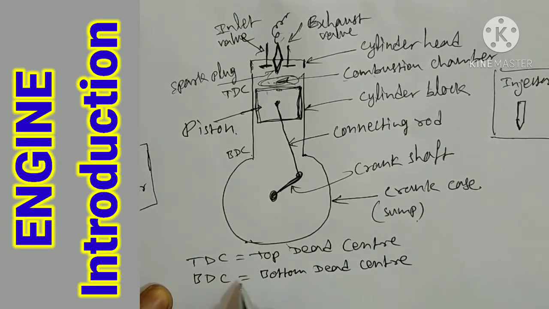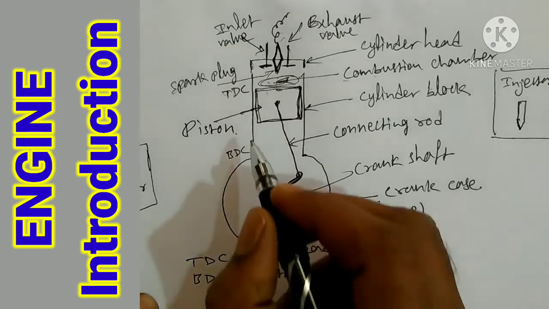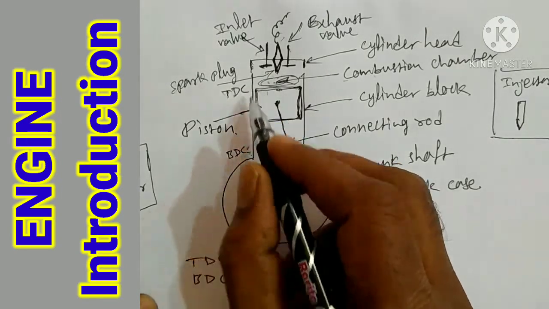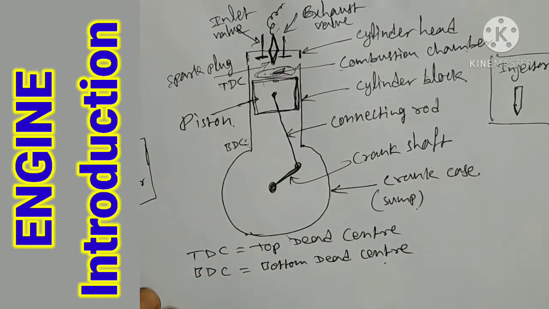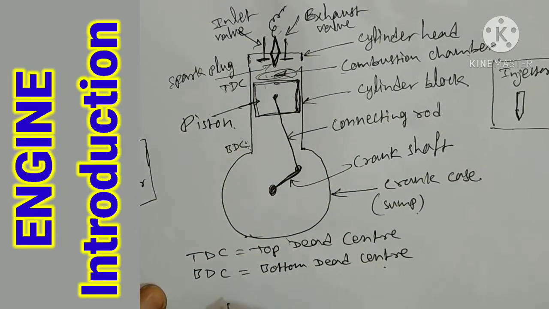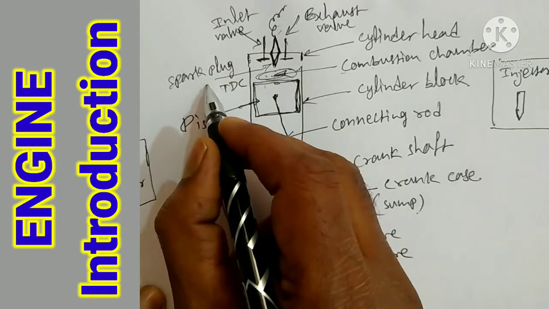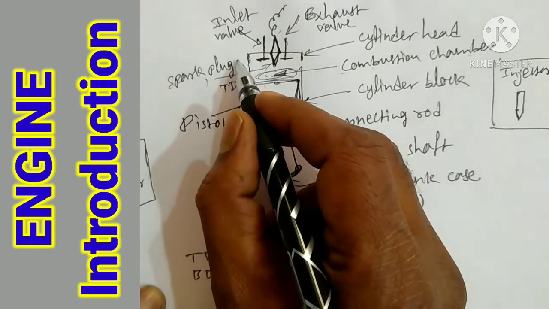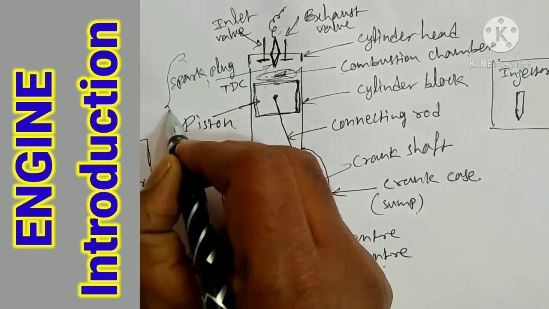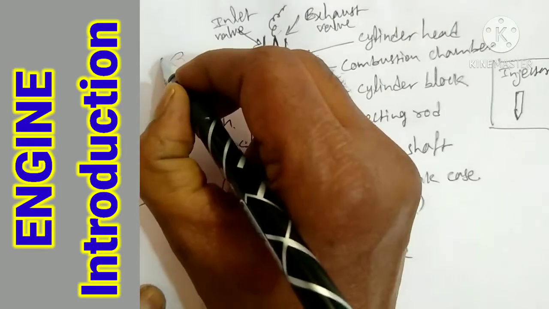The distance between these two, from top dead center to bottom dead center, is called the stroke. This distance is called the stroke.